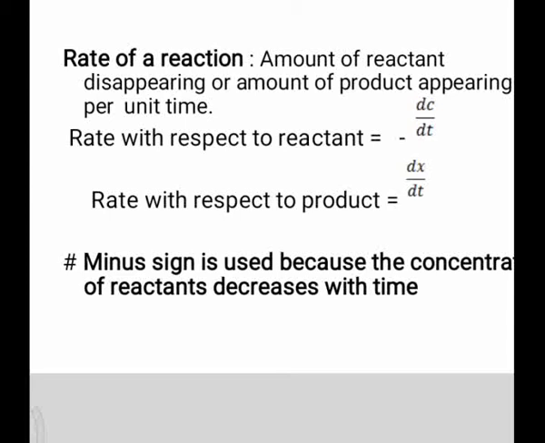It is denoted by capital R. Suppose the concentration of reactant is C and the concentration of product is X, then rate of reaction with respect to reactant equals minus dC upon dt, and the rate of reaction with respect to product equals dx upon dt. Minus sign is used because the concentration of reactant decreases with time.